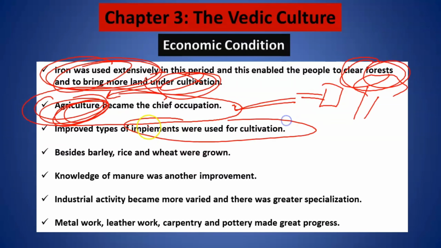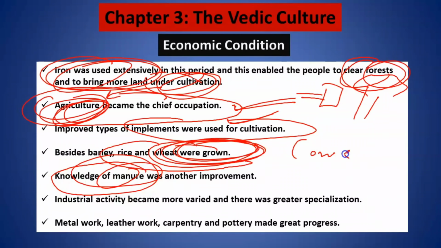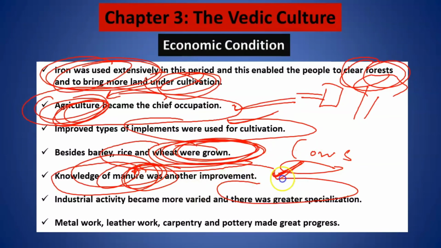They used various implements for cultivation. Besides barley, rice and wheat were also grown in a lot, and they also had knowledge of manure. Obviously, when cows were very important, cow dung manure became very important to improve the fertilization of their land. Now, industrial activity also became very important, and specialized people came forward.